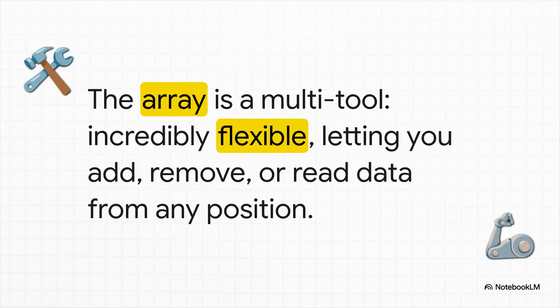So think about a programmer's toolkit. The most common tool for storing a list of things is an array. You can think of it like a Swiss Army knife. It's super flexible. You can add data anywhere, take it out from anywhere, shuffle things around, total freedom. Now keep that idea of flexibility in your head as we look at our first alternative.